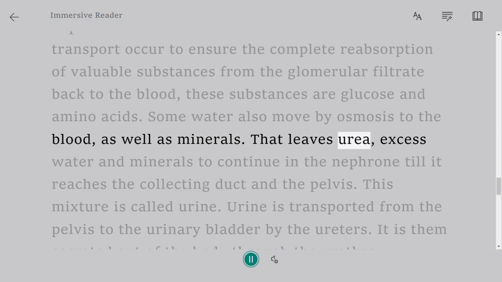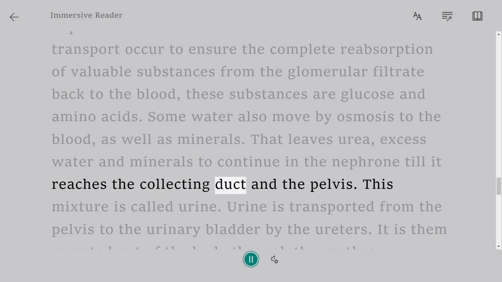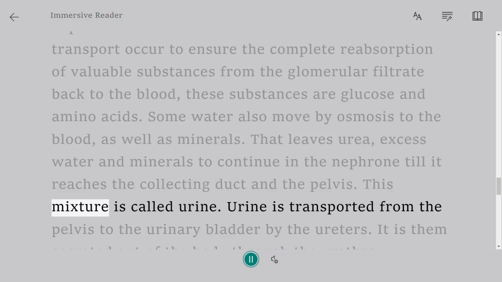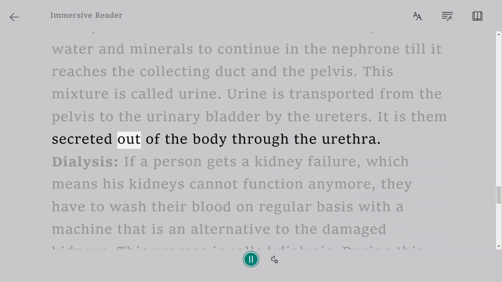That leaves urea, excess water and minerals to continue in the nephron till it reaches the collecting duct and the pelvis. This mixture is called urine. Urine is transported from the pelvis to the urinary bladder by the ureters. It is then secreted out of the body through the urethra.